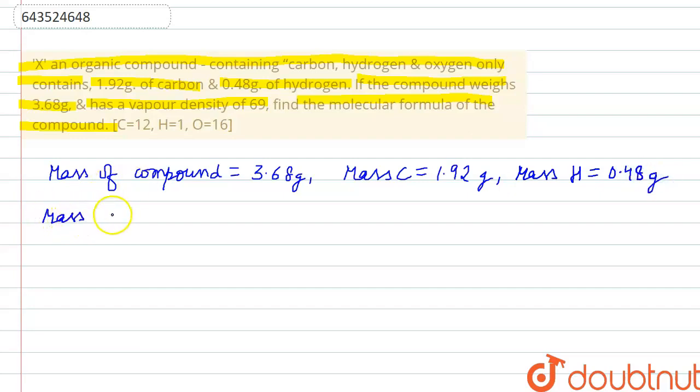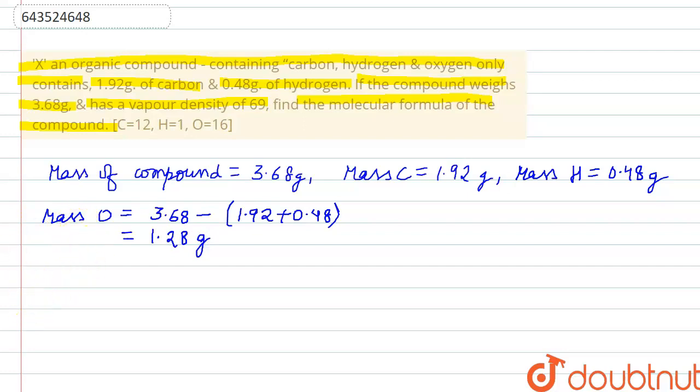So we can calculate the mass of oxygen as mass of compound, which is 3.68 gram, minus mass of carbon, which is 1.92, plus mass of hydrogen, which is 0.48 grams. This will come out to be 1.28 grams.